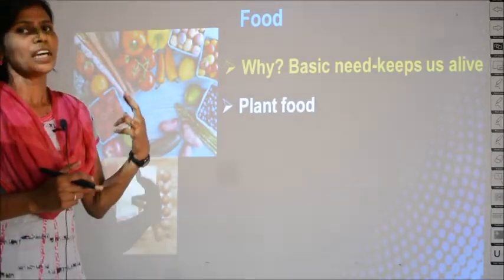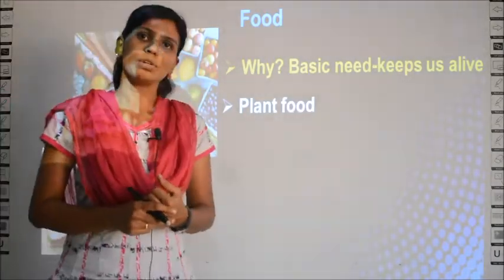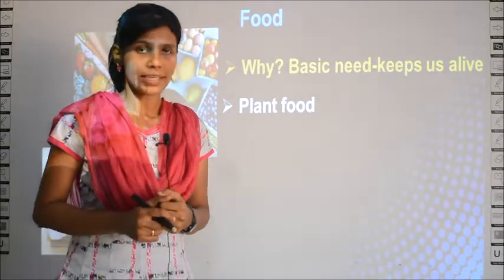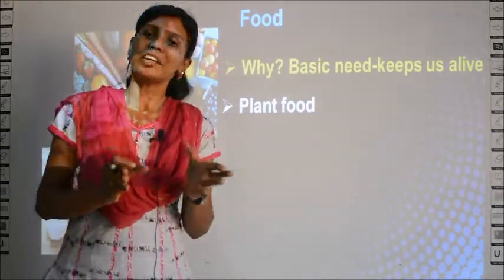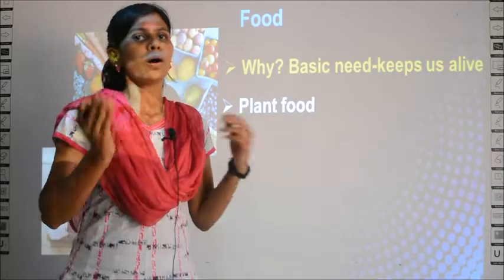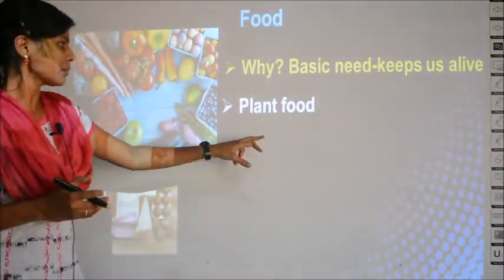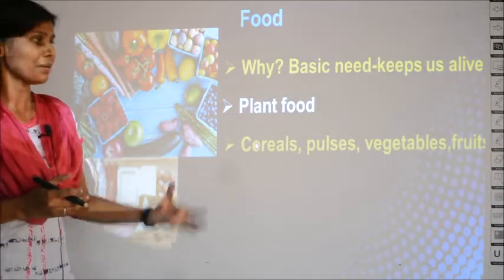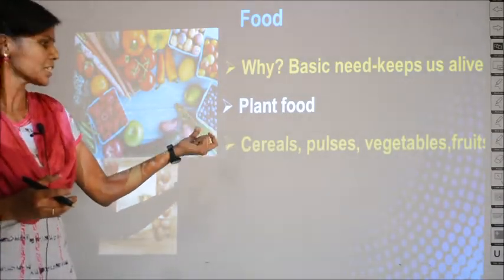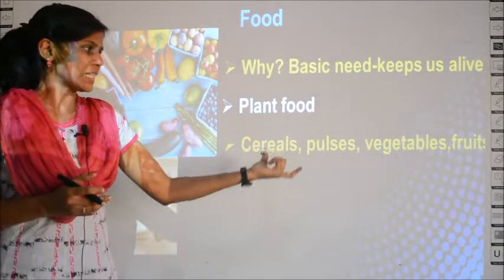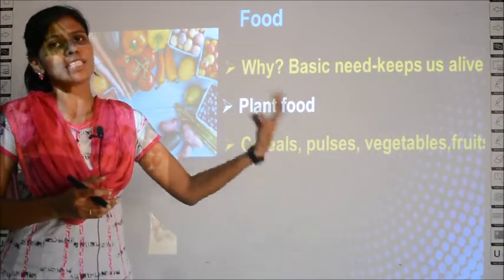So, there are two types of food. What are they? Food, generally what we eat, either falls under the category of plant food or animal food. Can you give some examples of plant food? Some examples given in your text are cereals, pulses, vegetables and fruits.